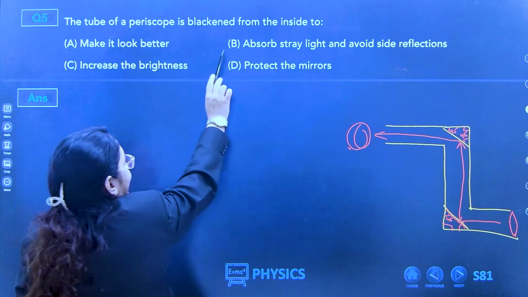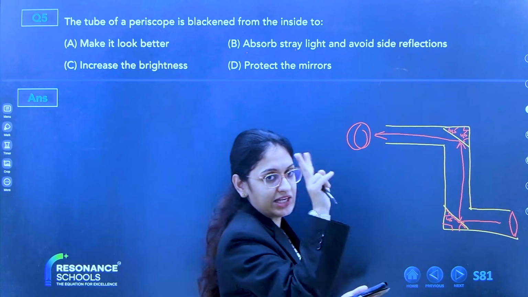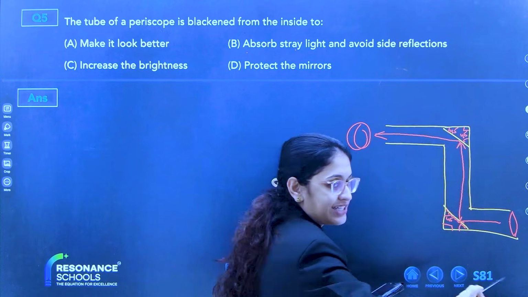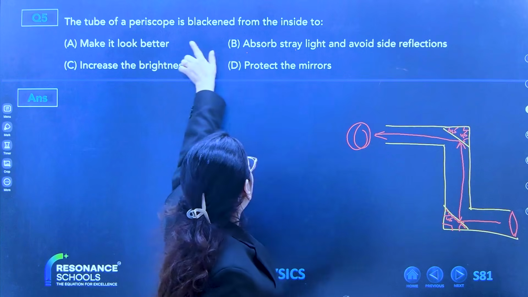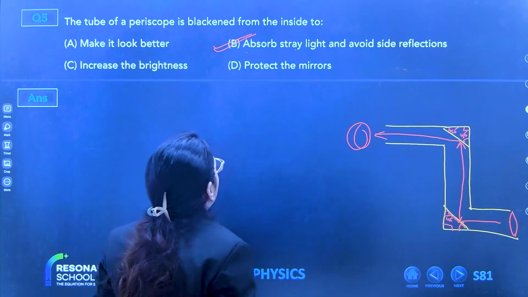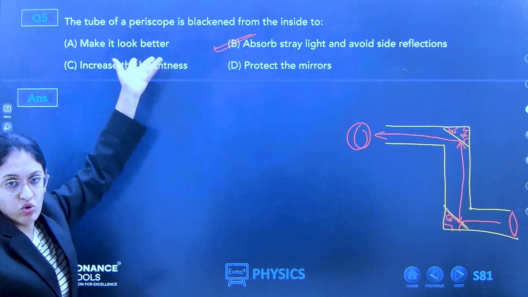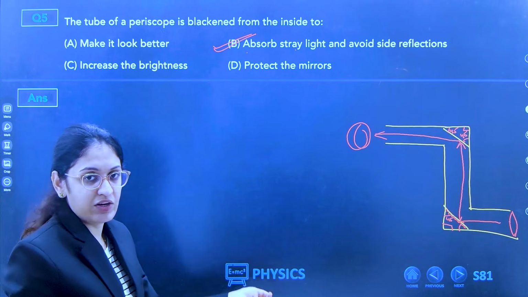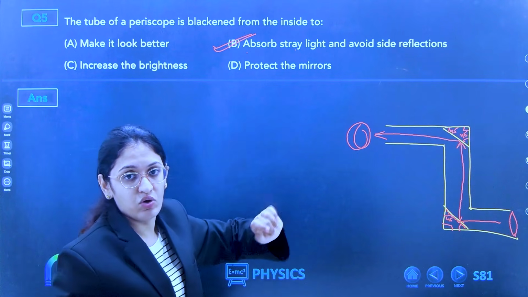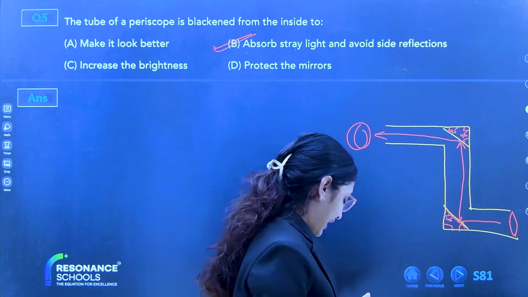Now why is the inside surface blackened? Because that can absorb stray light and avoid side reflection. There should be only two main reflections in a periscope. So to avoid all side reflection and stray light, we are blackening it from inside. So the correct option is absorb stray light and avoid side reflection. Make it look better? No. Increase the brightness? No. Protect the mirror? No. We are not protecting it by blackening it. Any doubt?